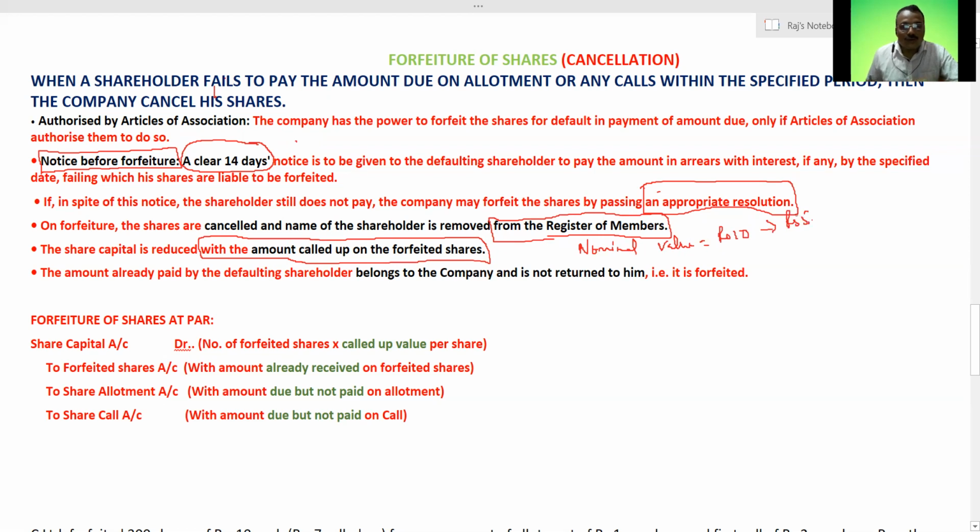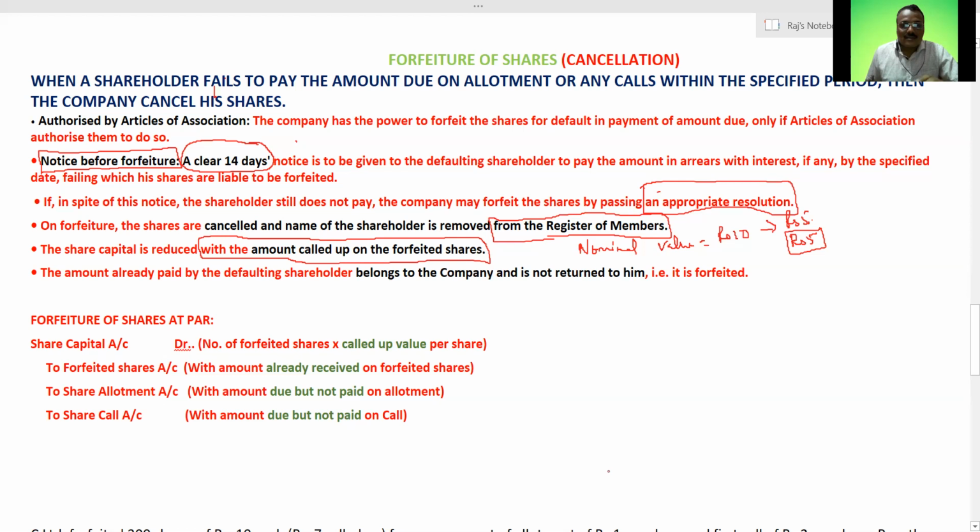So now we call up the remaining rupees 5, which will be issued to the public. Right? Now the last point: the amount already paid by the defaulting shareholder belongs to the company and is not returned to them, as it is totally cancelled. That is forfeited. Right?